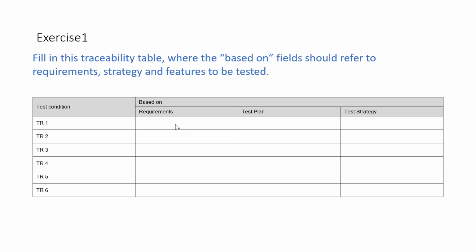Requirements, TR1: which requirement is it talking about, and which element of the test plan or test strategy is it talking about? Based on that, you can build your forward and backward traceability to guide your team on whether they have missed anything. Then you can tell them, hey guys, you have missed this, add this also. To do that, this exercise.